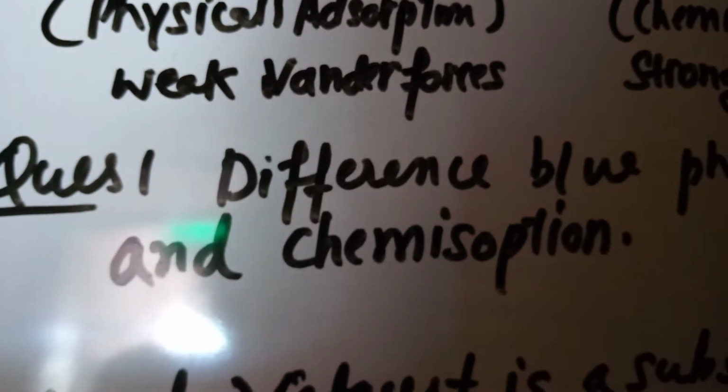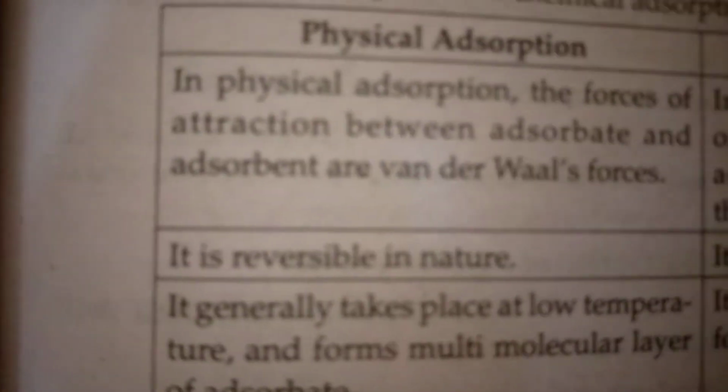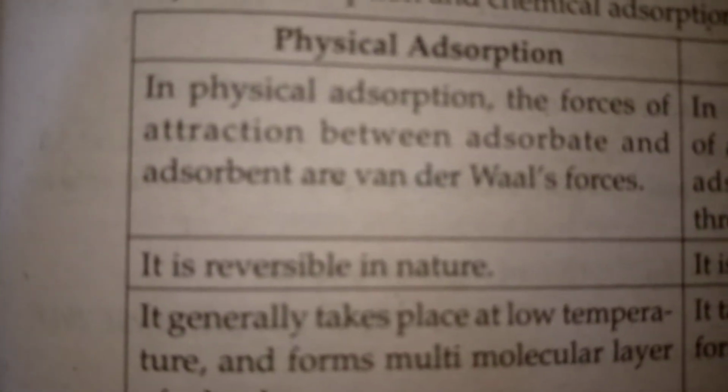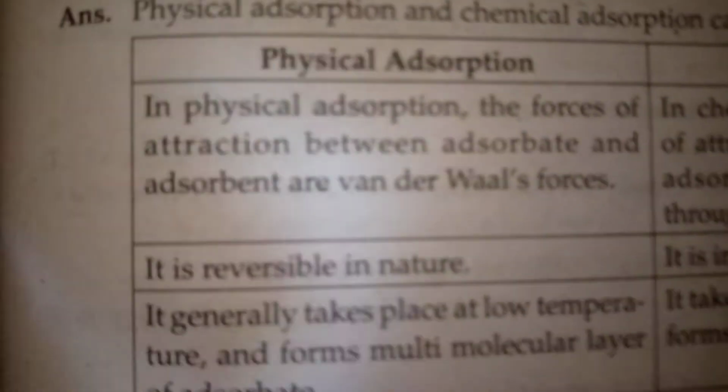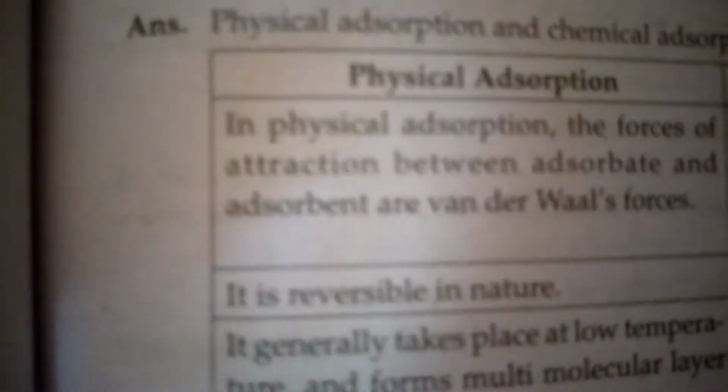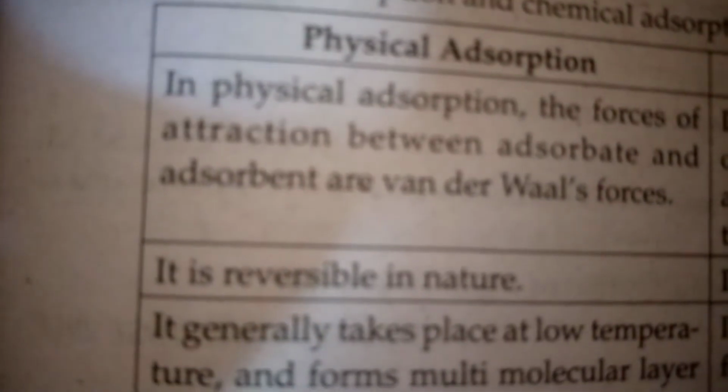Now we have a very important question, that is the difference between physisorption and chemisorption. First of all, we will discuss physical adsorption. In physical adsorption, the forces of attraction between adsorbate and adsorbent are van der Waals forces. It is reversible in nature. It generally takes place at low temperature and forms a multimolecular layer of adsorbate.